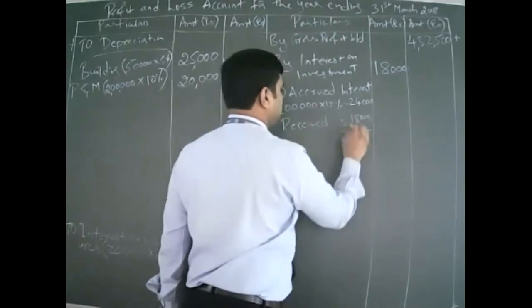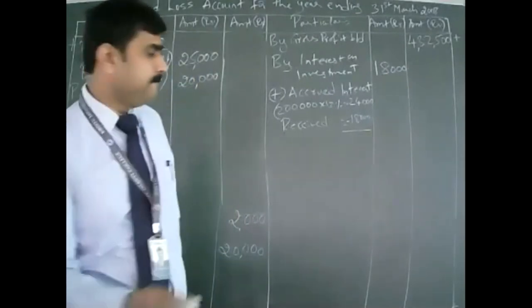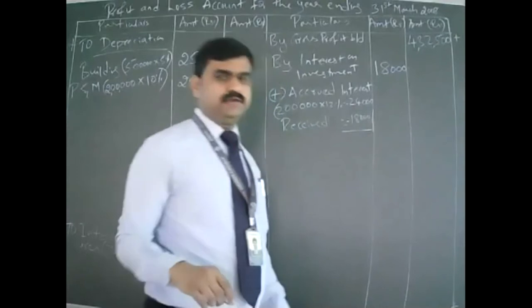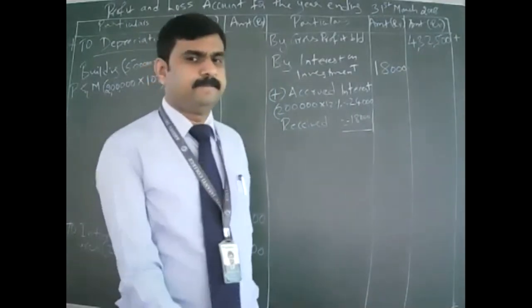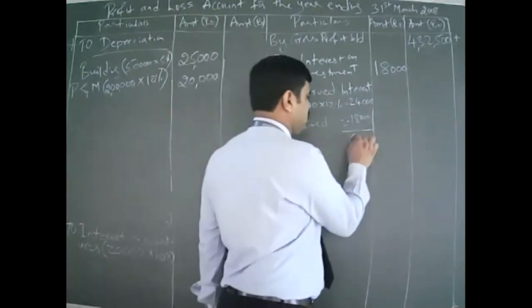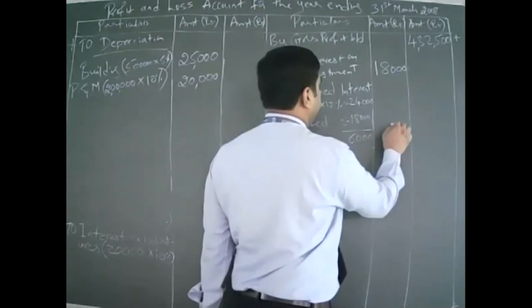Deduct this, and 24 minus 18 is 6,000. So 6,000 is the accrued interest. You add it here.